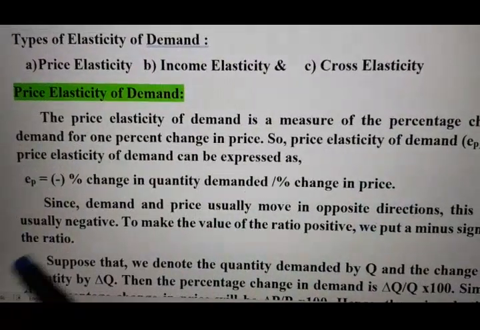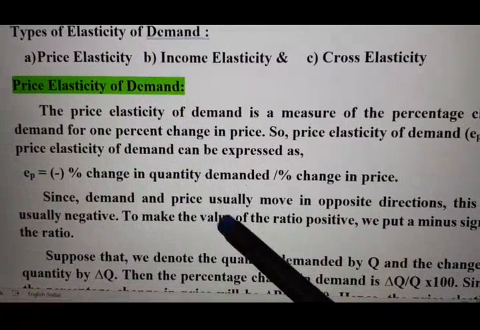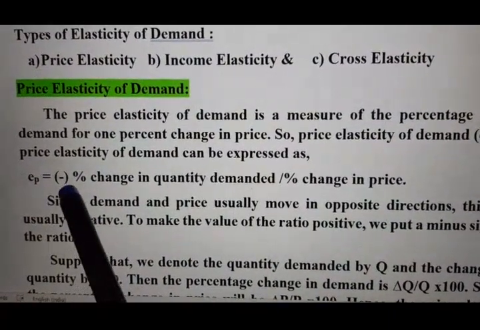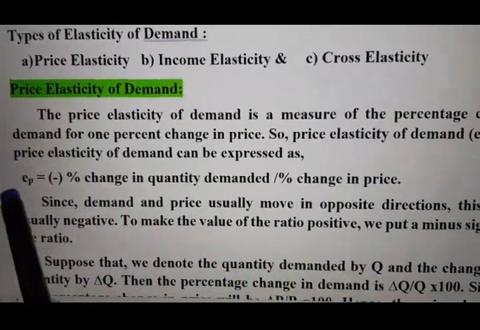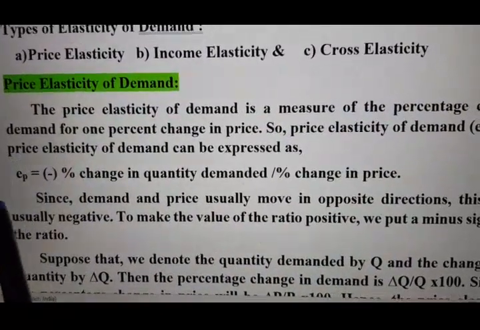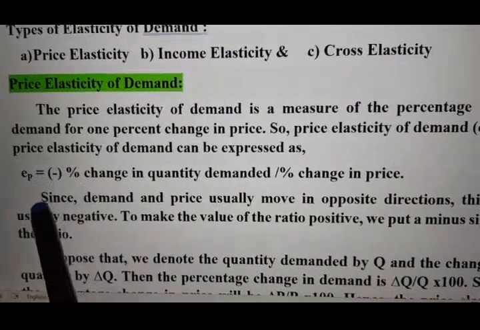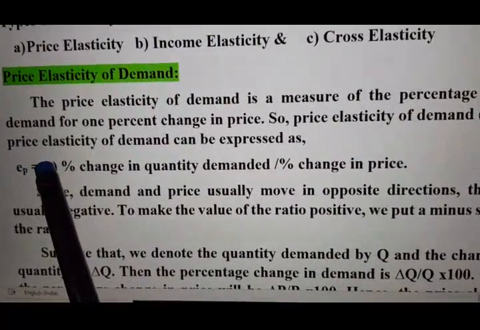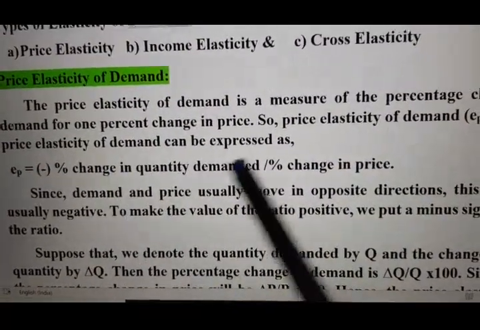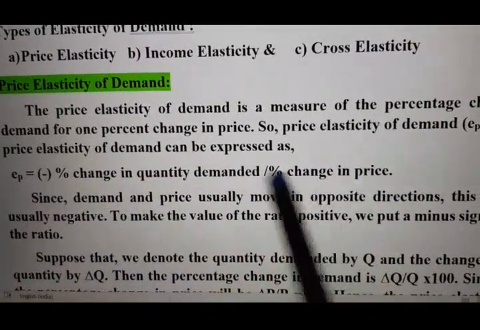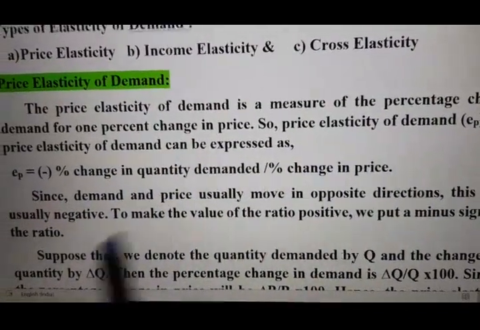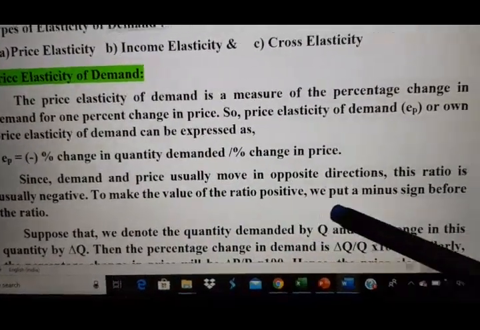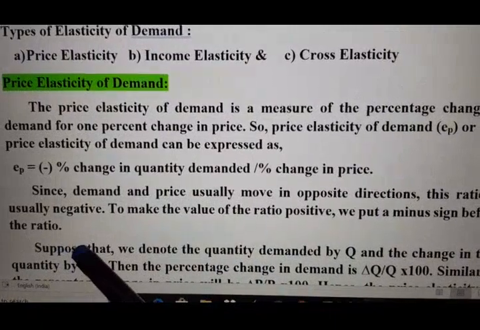But in order to make our result positive, we have written a minus sign before the formula. So in order to make the EP result, the price elasticity of demand result, positive, we are using a minus sign before the formula. Otherwise, if you don't use this minus sign, this part will always come out negative, as these two are negatively related. So to make the value of the ratio positive, we put a minus sign before the ratio.